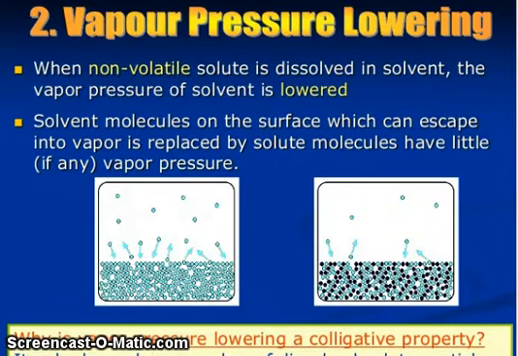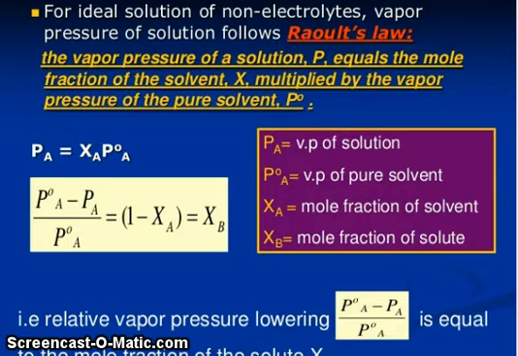Now, vapor pressure lowering. When a non-volatile solute is dissolved in a solvent, the vapor pressure of the solvent is lower. Solvent molecules on the surface, which can escape into vapor, are replaced by solute molecules, which have little vapor pressure. Why is vapor pressure lowering a colligative property? For an ideal solution of non-electrolytes, the vapor pressure of the solution follows Raoult's law.